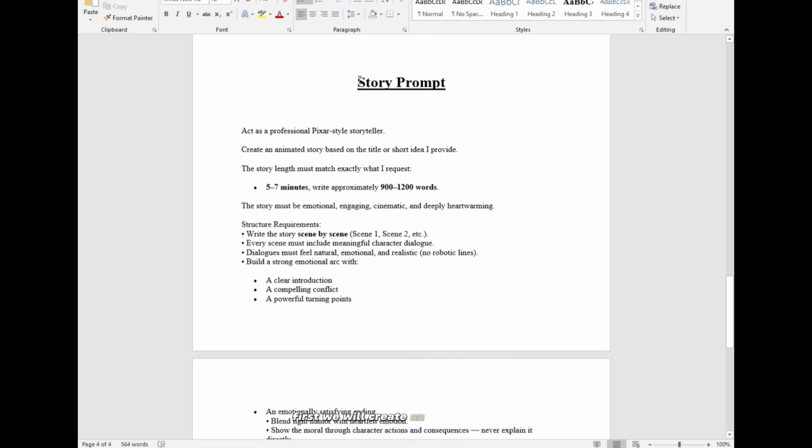First, we will create an animation story. For that, I have this story prompt. In this prompt, I asked ChatGPT to generate a 900 to 1200 word story, which could be 5 to 7 minutes long. Then there is a structure requirement, where I asked it to generate an animation story only, scene by scene. I don't want any prompts for it. Every scene must include dialogue. Here in the bracket, I will type "if necessary." The dialogue must feel natural.